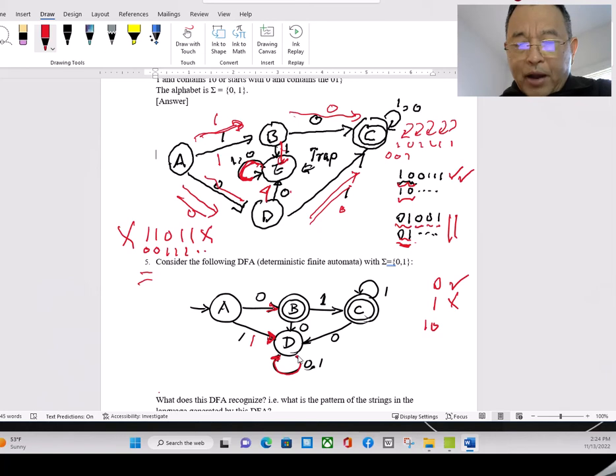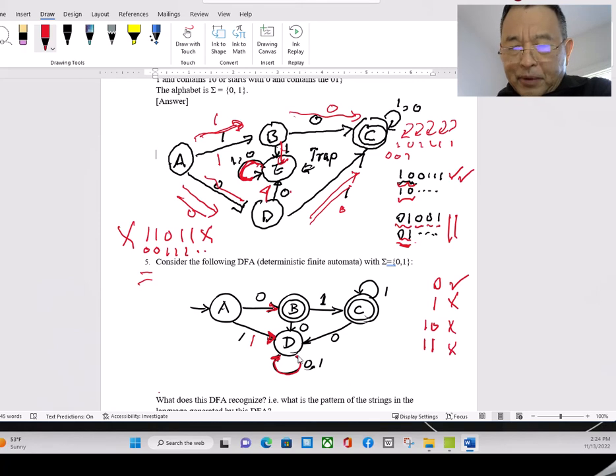Once you end up in one of the final states, it works. Final states are denoted with a double circle. In this diagram, B and C are the final states. So 1, 0 doesn't accept. Okay, how about 1, 1? Then 1 and 1, so it doesn't accept.